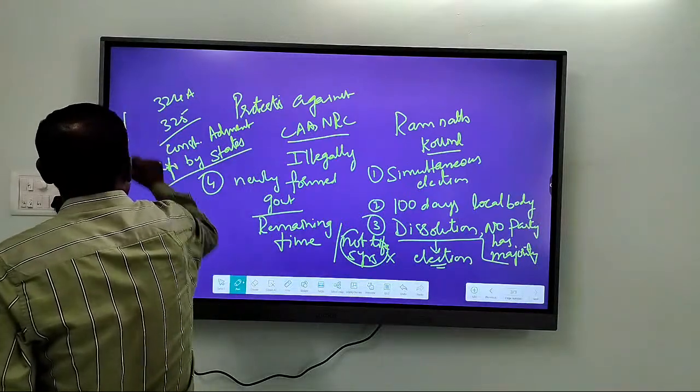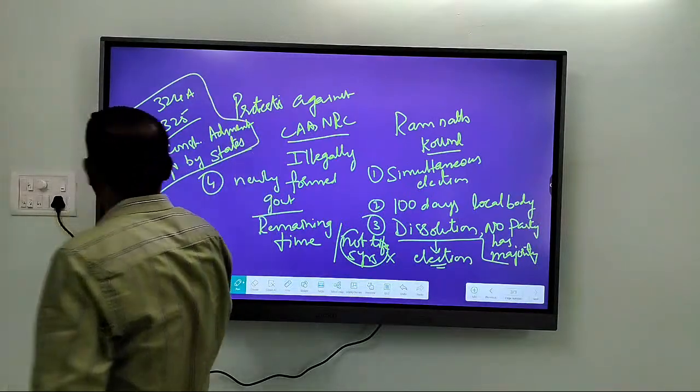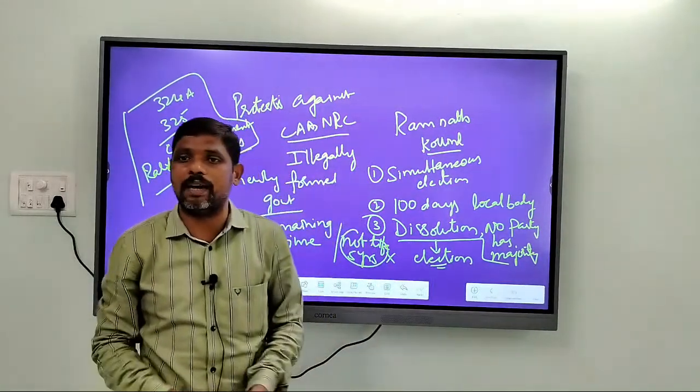So these are the major recommendations of the Ramnath Govind panel.